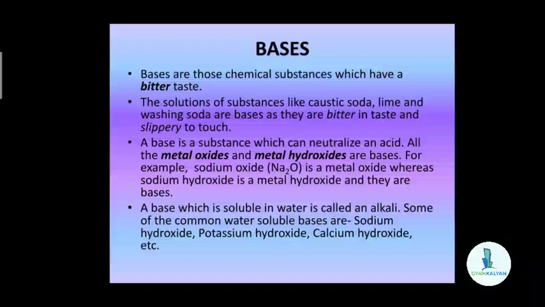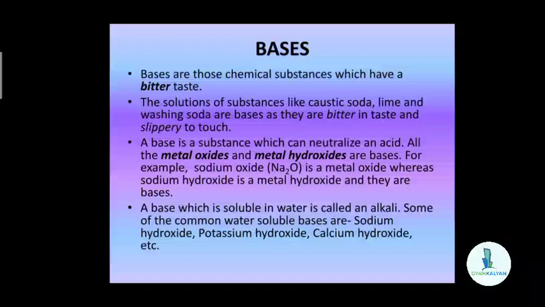All the bases change the color of red litmus to blue. Bases are the chemical opposites of acids. When bases are added to acids, they neutralize or cancel the effect of acids. So we can define a base as a chemical substance which can neutralize an acid.